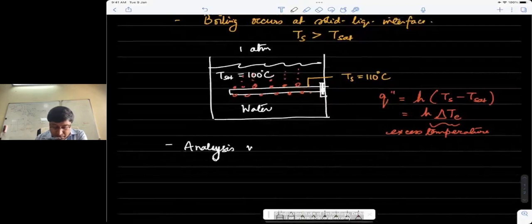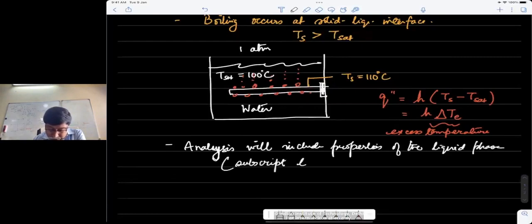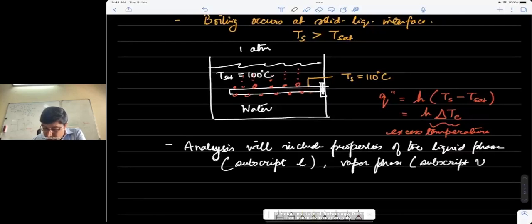So our analysis will include properties of the liquid phase, which I'm going to denote by a subscript L, very similar to the way you must have done it in thermodynamics, and properties of the vapor phase, which we are going to denote by a subscript V, as well as the latent heat of, in the case of boiling, the latent heat of vaporization.